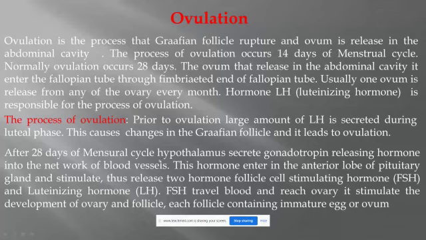After 28 days of the menstrual cycle, the hypothalamus secretes gonadotropin releasing hormone into the network of blood vessels, and this hormone